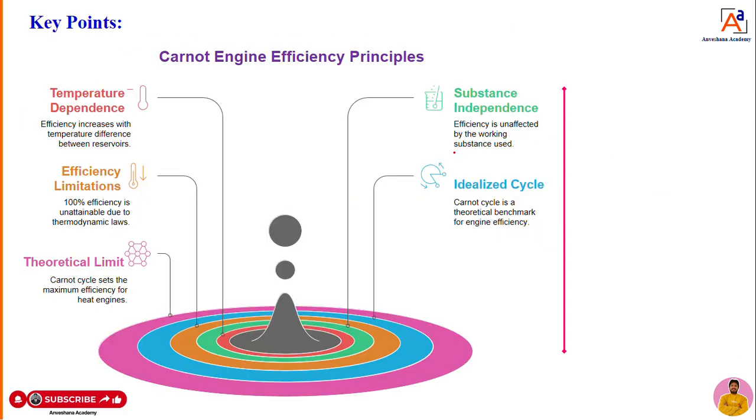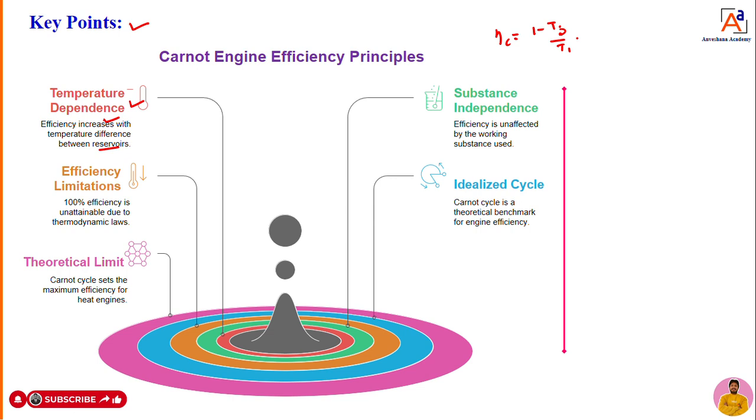Now, what are the important key points you have to see? When it comes to the Carnot engine, the first key point is temperature difference. The efficiency increases with the temperature difference between the reservoirs. Generally we know the Carnot cycle efficiency is 1 minus lower temperature by higher temperature, that is T2 by T1.